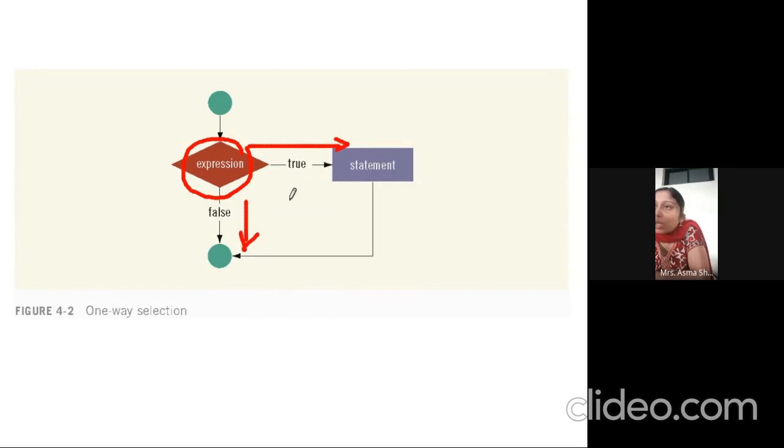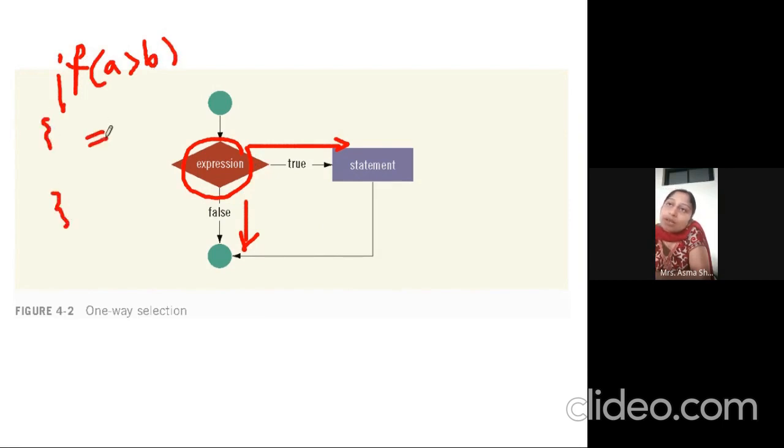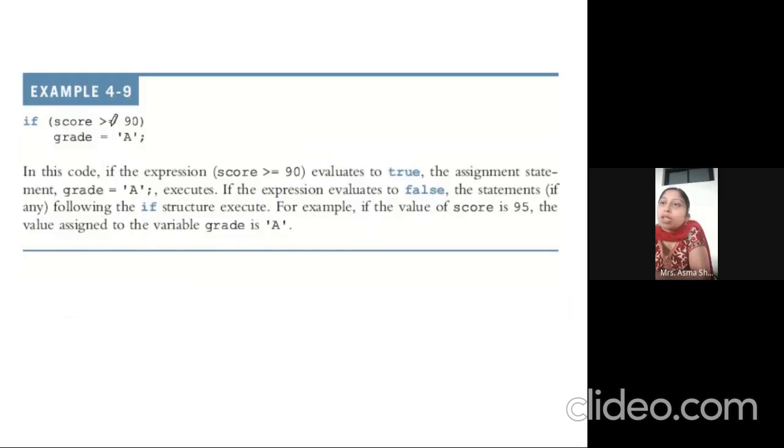So here, if A is less than B, then what do I need to execute? This part I am writing here. So here is the statement, this one. It starts from the curly brace and ends with the curly brace. Here I am checking the condition for grade A. How do we check? If the score is greater than or equal to 90, we give grade equals A.